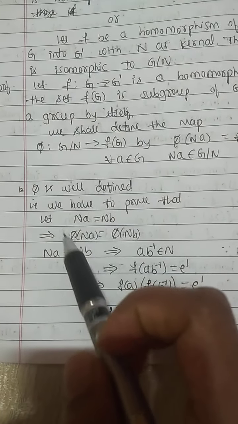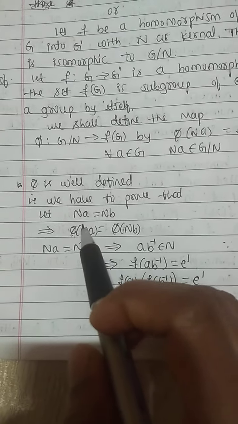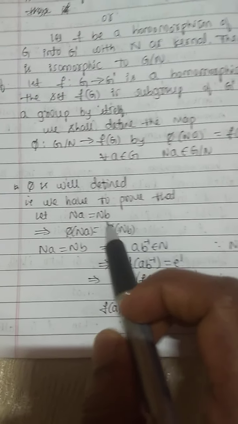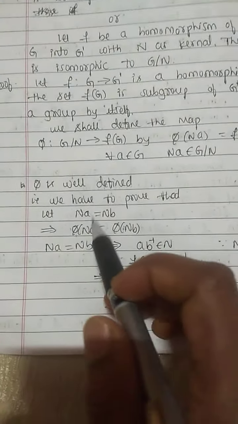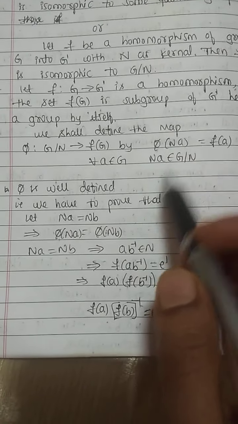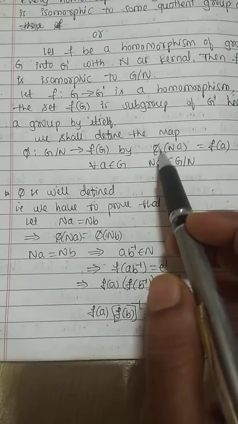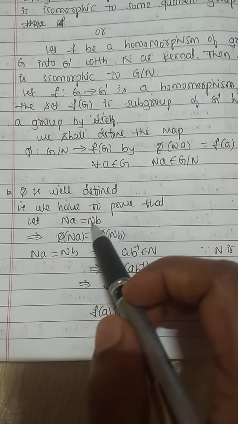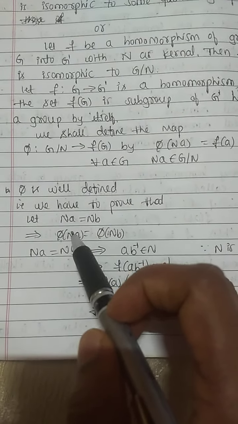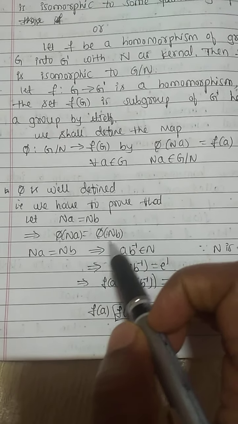Phi is well defined. So we have to prove that, let Na equals Nb. By this, phi of Na equals phi of Nb.